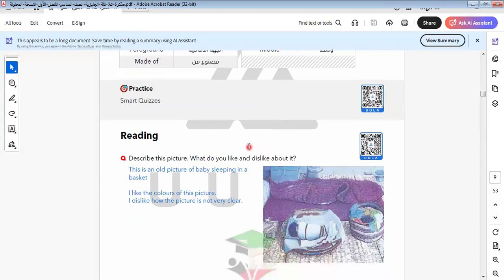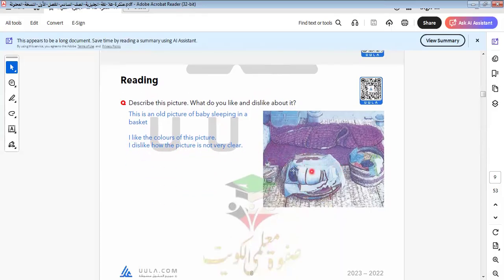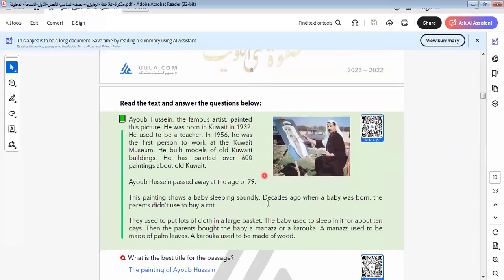Okay. Here we have the reading section. Describe this picture. What do you like and dislike in this picture? This is an old picture of a baby sleeping. This is a baby sleeping in a basket. I like the colors of this picture. I dislike how the picture is not clear. Okay, this is something that I like and others may not like.